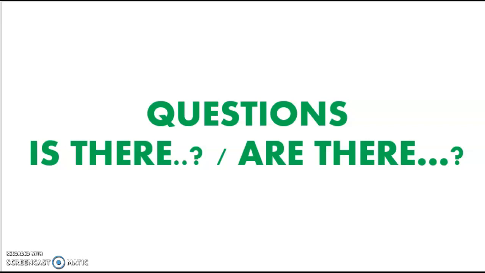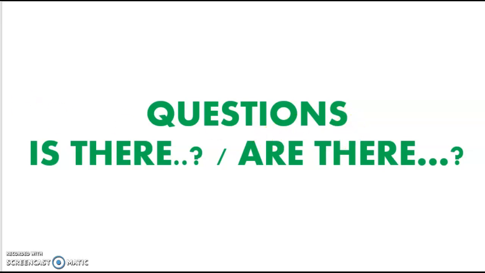Next week I will explain how to say affirmative and negative sentences with there is and there are. Today in this video I'm going to teach you how to ask questions, okay? Well, to make questions with there is and there are, you have to exchange the verb to be with there, okay? Is and are go first, and next goes there.